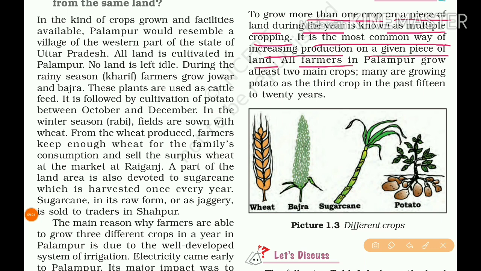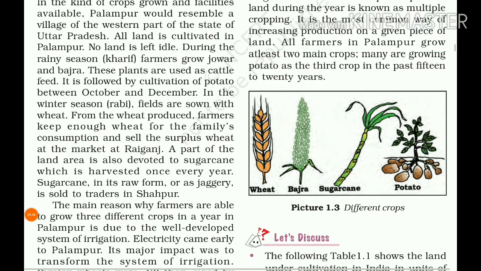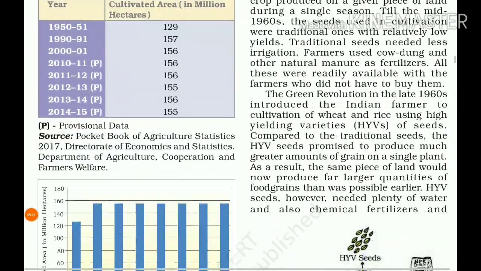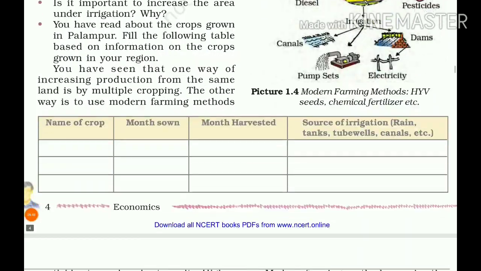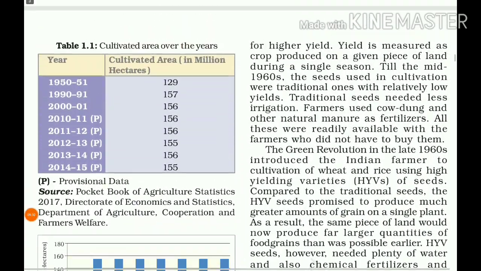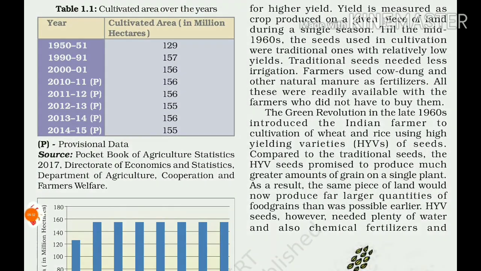All farmers in Palampur grow at least two main crops, whether jowar, bajra, wheat, or sugarcane. Many are growing potato as the third crop in the past 15 to 20 years, for higher yield.